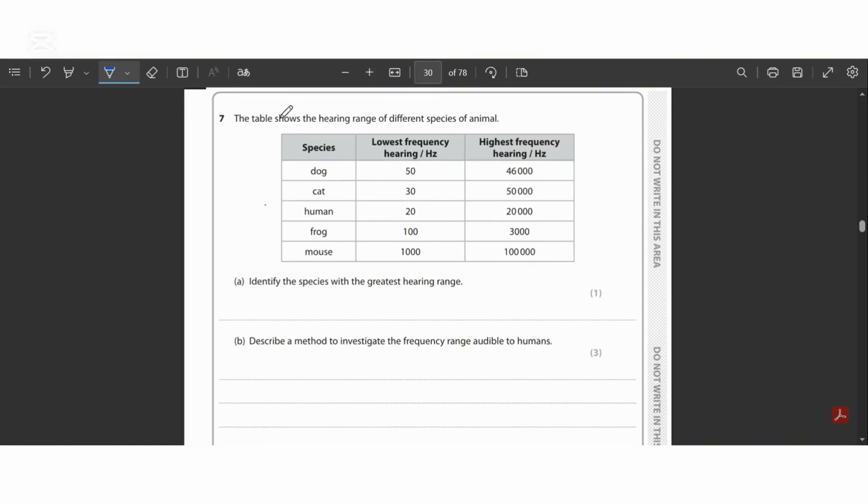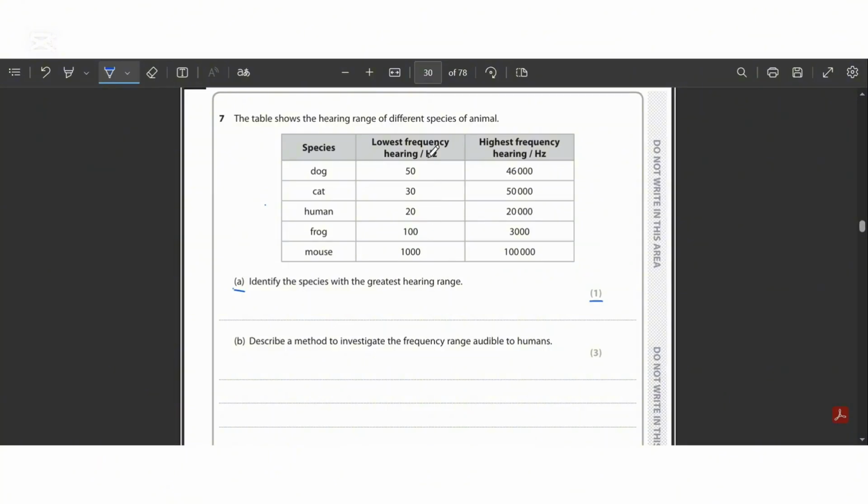This is question number 7 of the IGCSE Human Biology June 2019 sample assessment paper 1. The question says, the table shows the hearing range of different species of animal. Here they have listed a few species: a dog, cat, human, frog, and mouse. And they have recorded the lowest frequency of hearing and highest frequency of hearing per hertz of all these animals. Alright. So part A says, identify the species with the greatest hearing range.